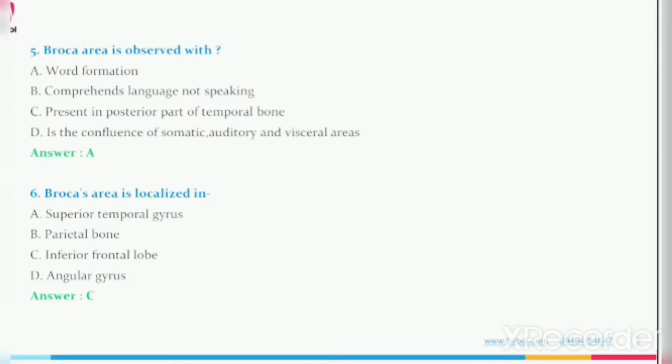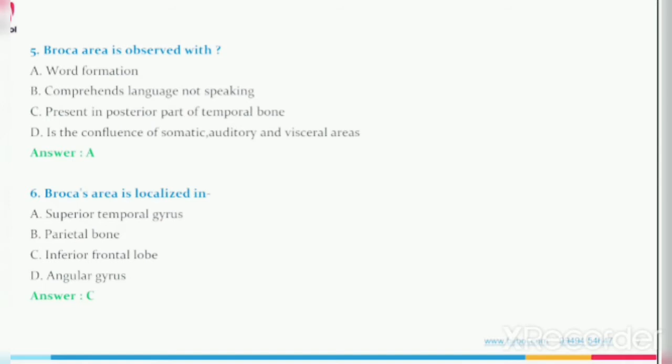Question number 5. Broca area is associated with: option A, word formation; option B, comprehends language and not speaking, comprehends in the sense of understanding the language, not speaking; option C, present in the posterior part of the temporal bone; option D, is the confluence of the somatic, auditory and visceral areas.